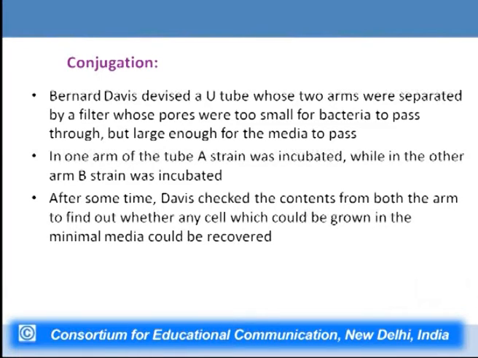If some soluble substance was responsible for forming prototrophic colonies, then with this arrangement they should recover prototrophic colonies from both arm 1 and arm 2 where strain A and strain B were growing. So, in this experiment, in one arm strain A was incubated while in the other strain B was incubated, and after some time Davis checked the contents of both the arms to find out whether there were any cells which could grow in the minimal media, that is, whether any prototrophic cell had formed.